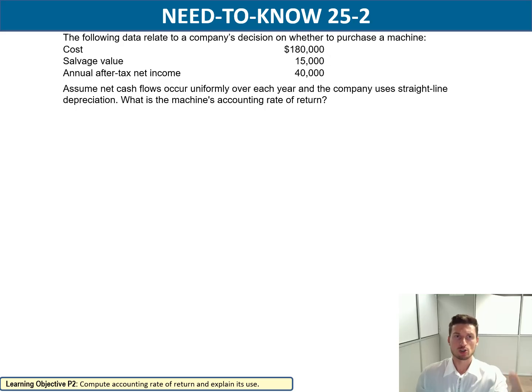Okay, so we have this example. We are facing a scenario where we are hesitating about whether we should purchase a machine or not. We have a cost of the machine of 180,000, a salvage value of 15,000, and an annual after-tax net income of 40,000. We assume that net cash flows occur uniformly over each year, and the company uses straight line depreciation. The question is, what is the machine's accounting rate of return?